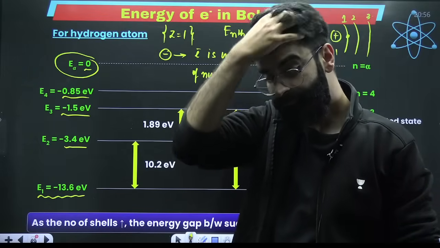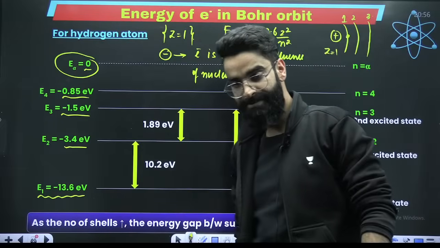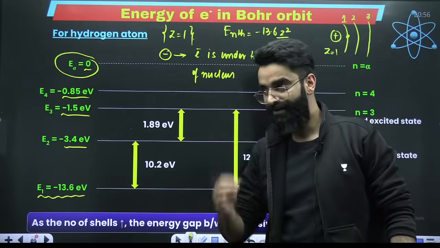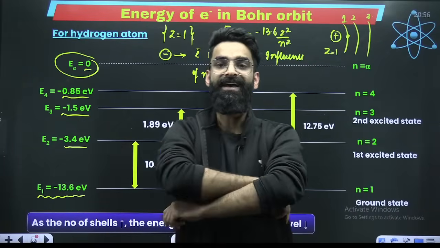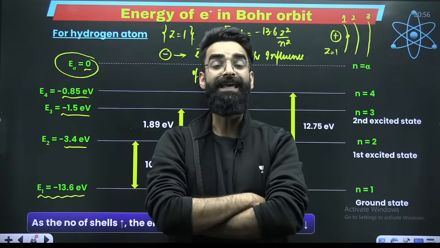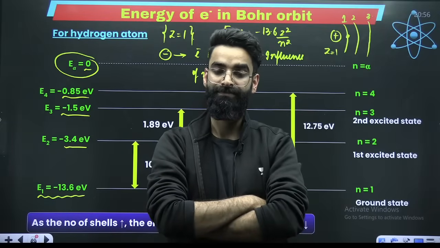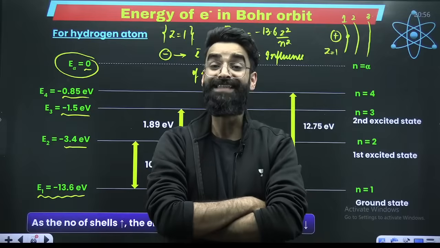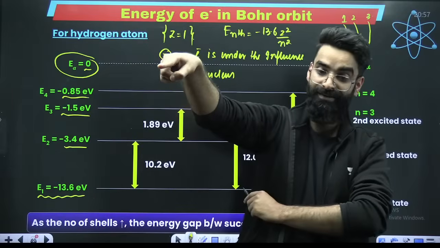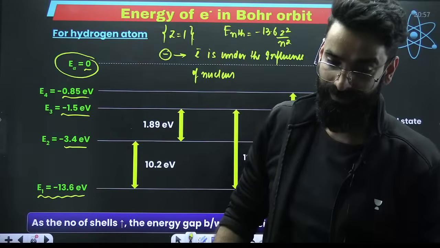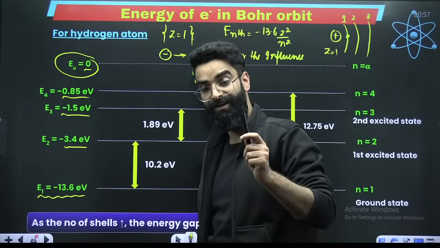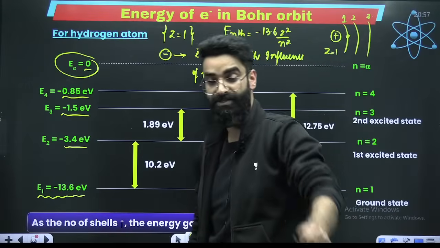Am I clear with this? Correct? So from now onwards, if I tell you to take the electron out of the atom, what does that mean? That means you have to send the electron to n equal to infinity. Then only I can say the electron is out of the influence of the nucleus.